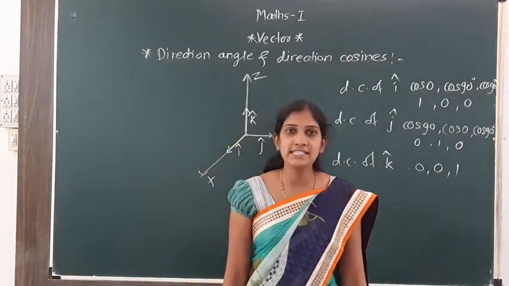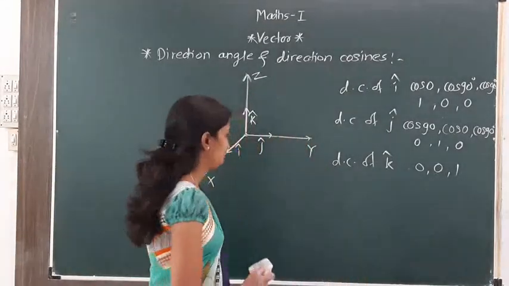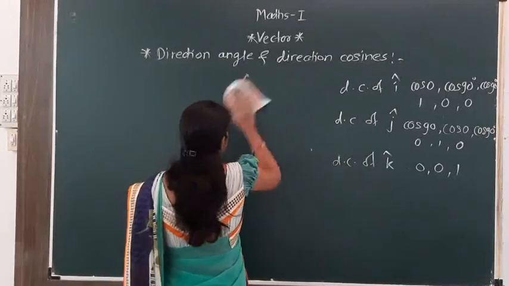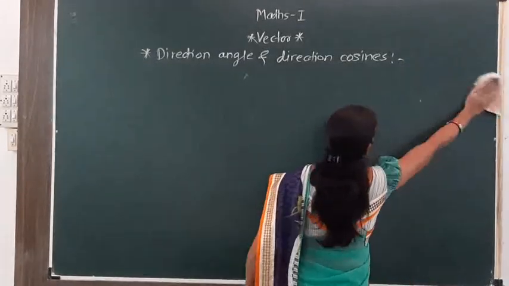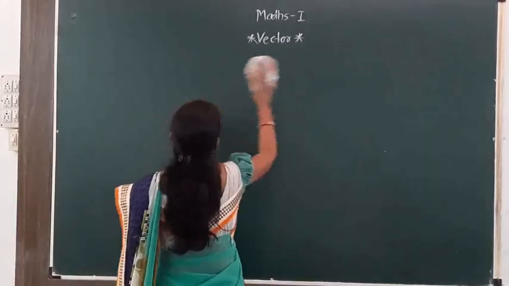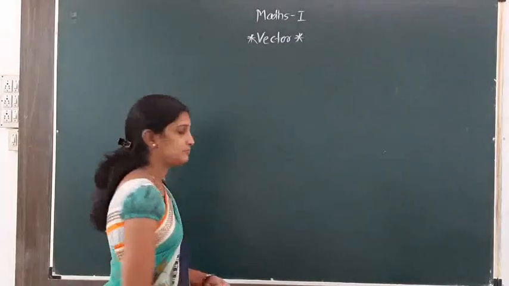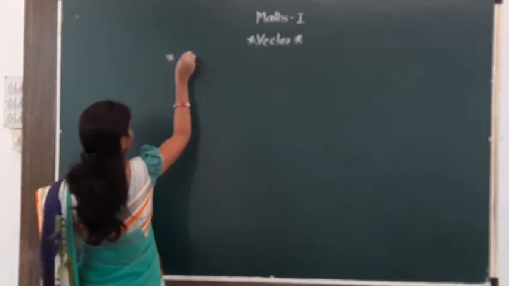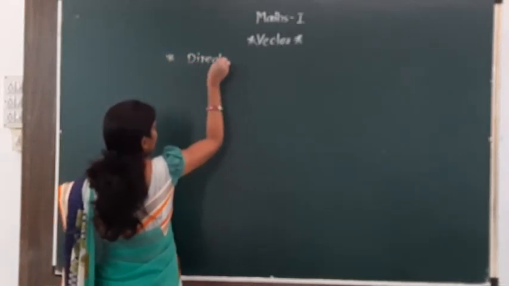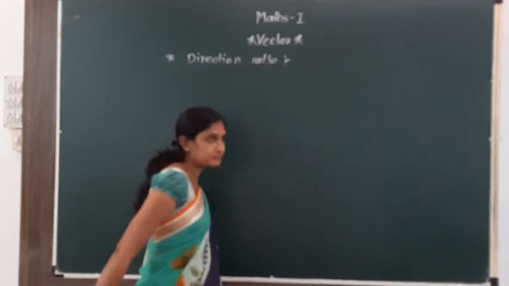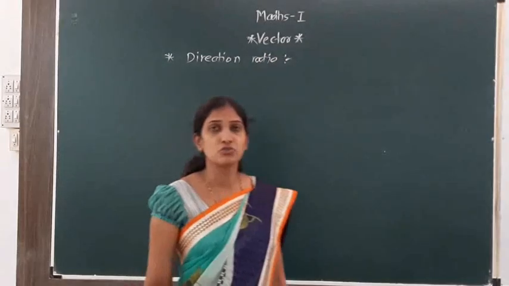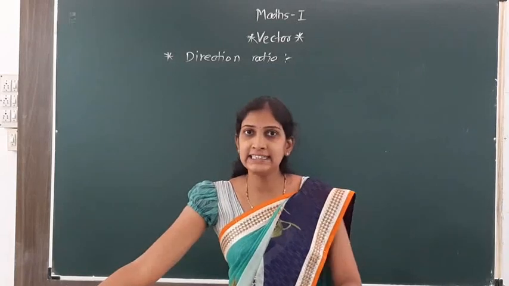Now, next point is direction ratio. What are direction ratios?